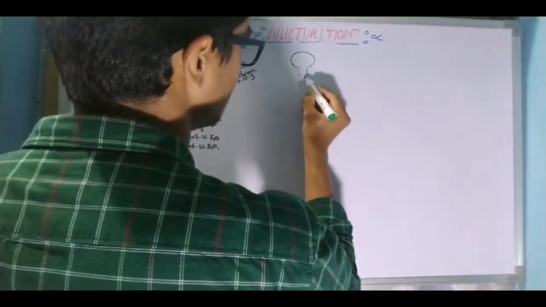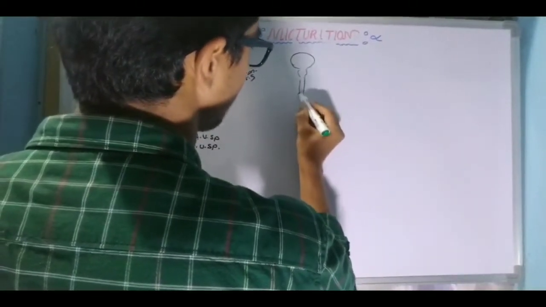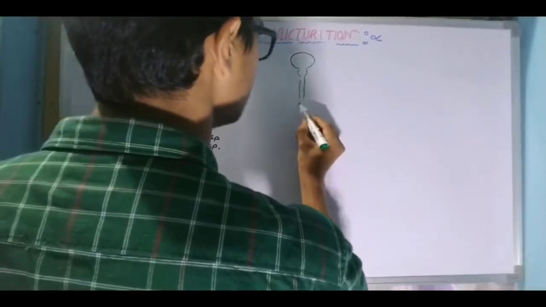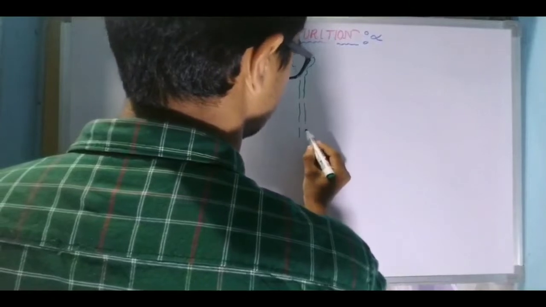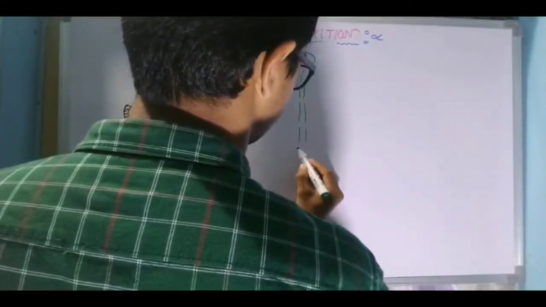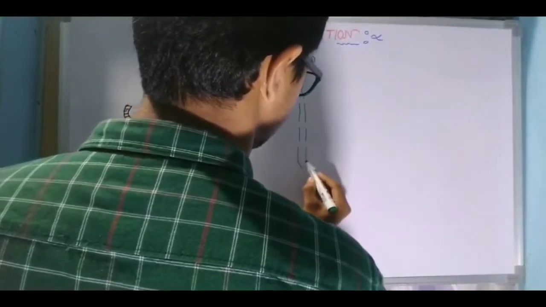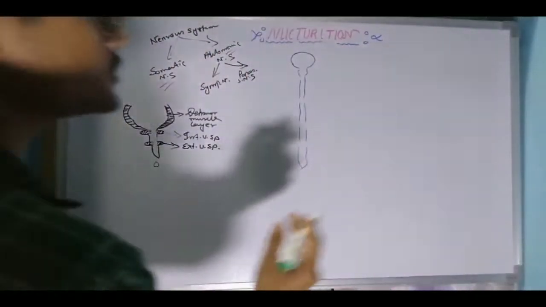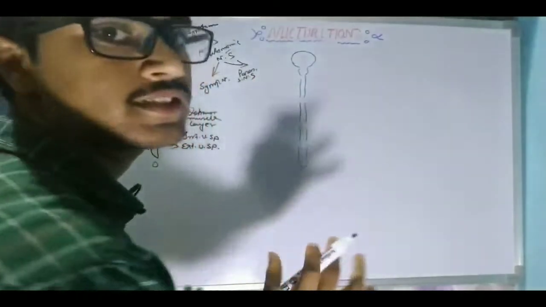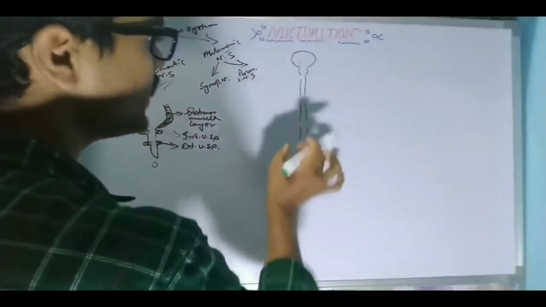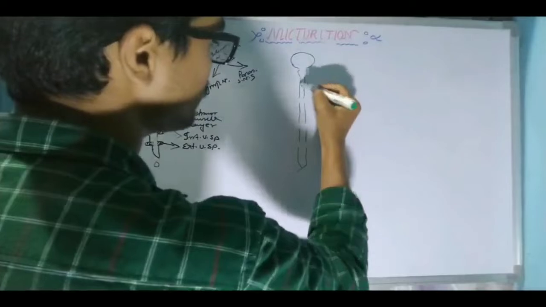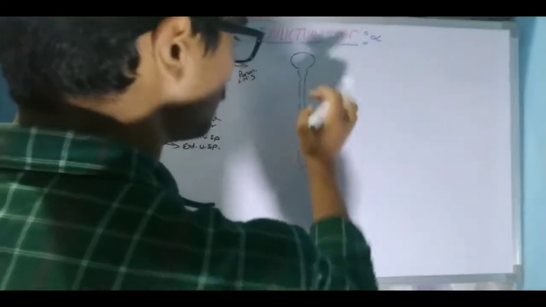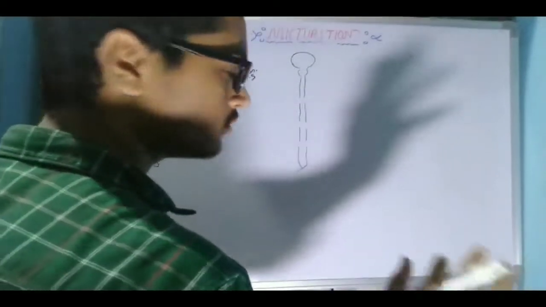It's part of the central nervous system, the spinal cord. We can divide our spinal cord. This whole structure is part of the central nervous system. And if you consider this portion as our spinal cord, then we will find that our spinal cord is divided into 1, 2, 3, 4 segments. In total, our spinal cord is divided into 4 segments.